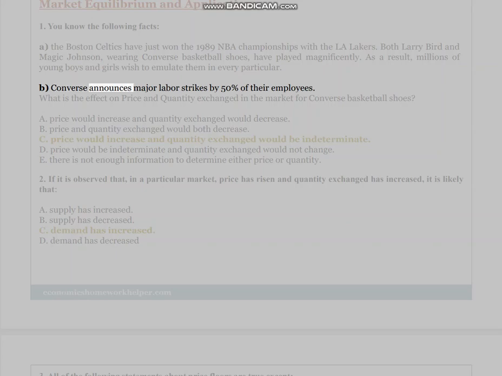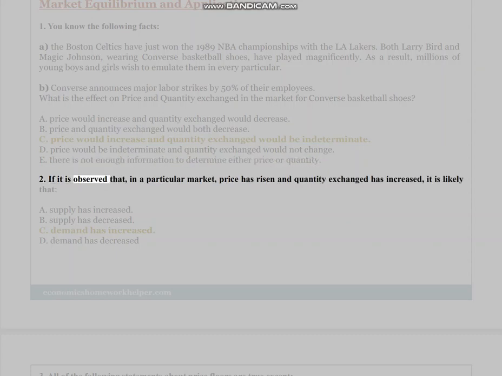B. Converse announces major labor strikes by 50% of their employees. What is the effect on price and quantity exchanged in the market for Converse basketball shoes? A. Price would increase and quantity exchanged would decrease. B. Price and quantity exchanged would both decrease. C. Price would increase and quantity exchanged would be indeterminate. D. Price would be indeterminate and quantity exchanged would not change. E. There is not enough information to determine either price or quantity.